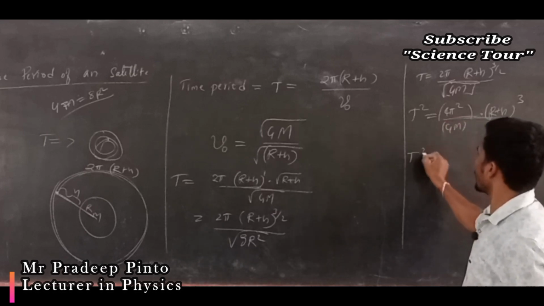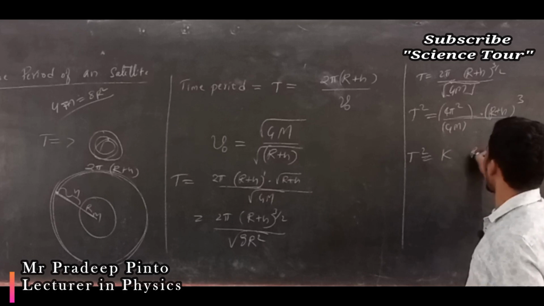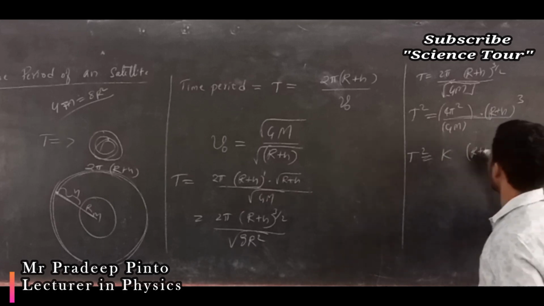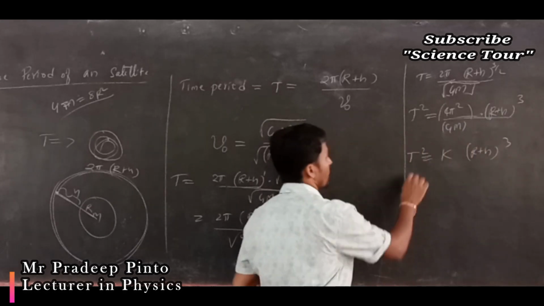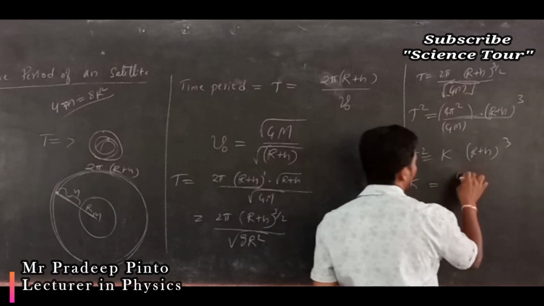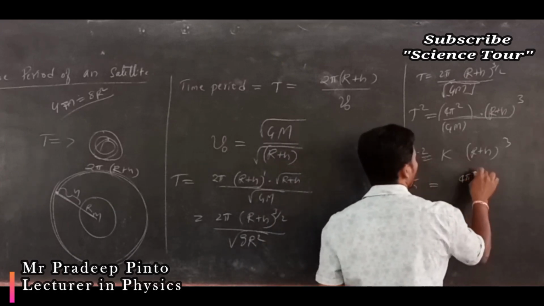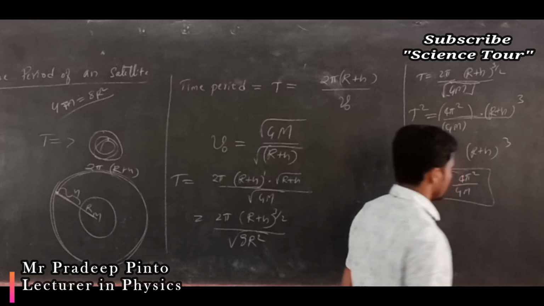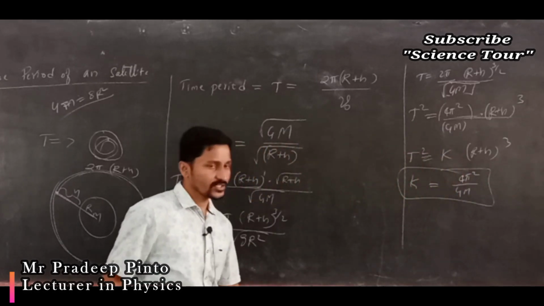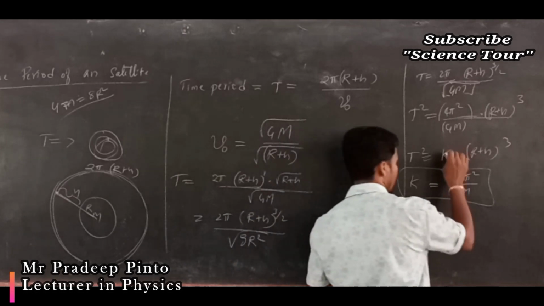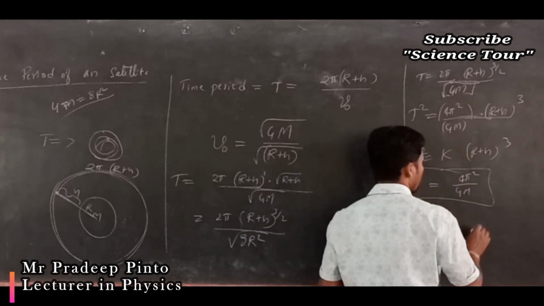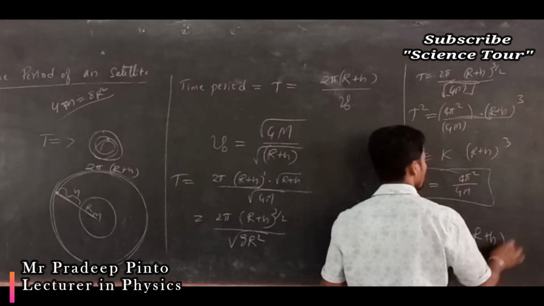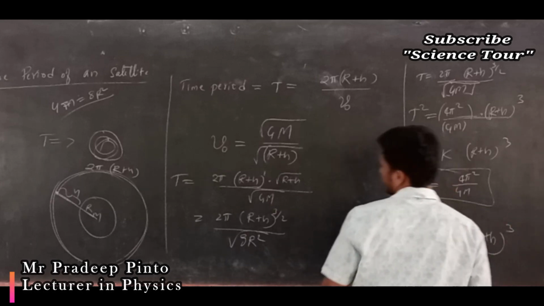So T square is equal to k into (r plus h) whole cube, where k is a constant, that is 4 pi square divided by G M. This is a constant, right? And this is what Kepler's law was saying: the square of the time period is directly proportional to the cube of the semi-major axis.